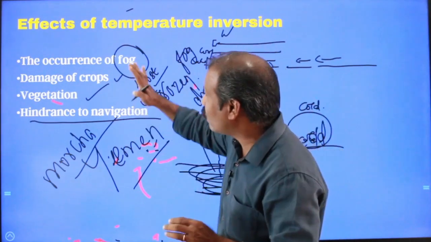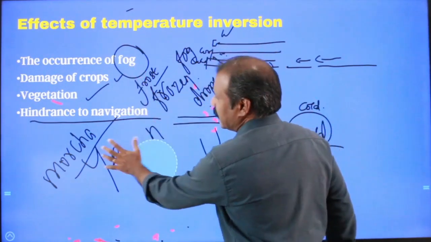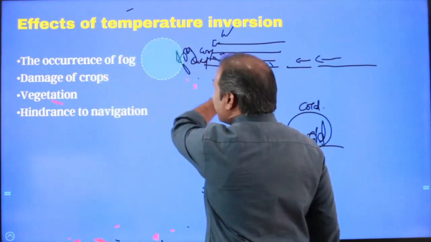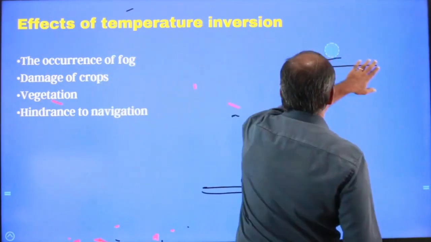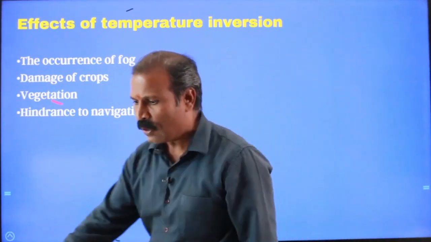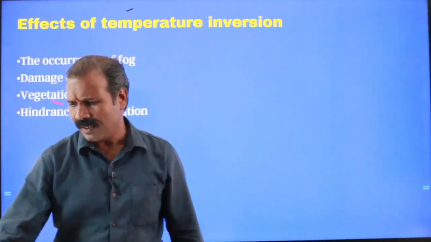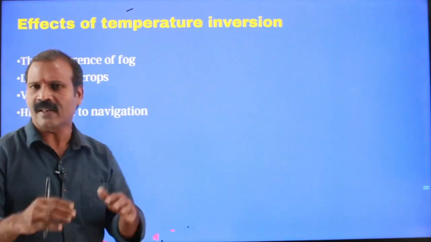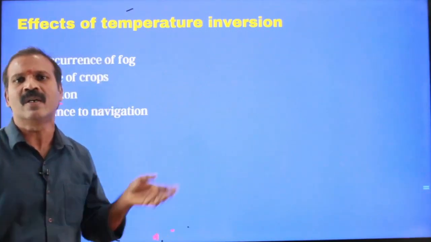This is a way we can talk about some deleterious and beneficial effects associated with thermal inversion.